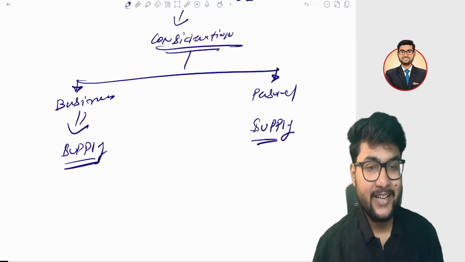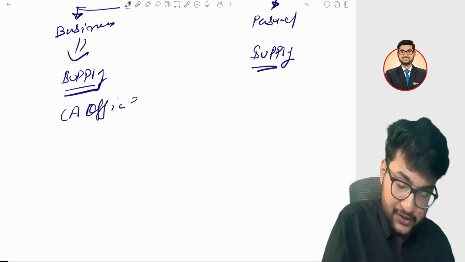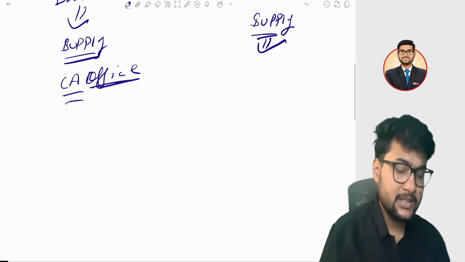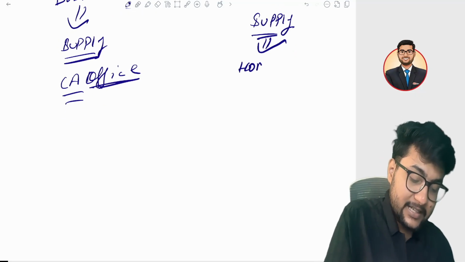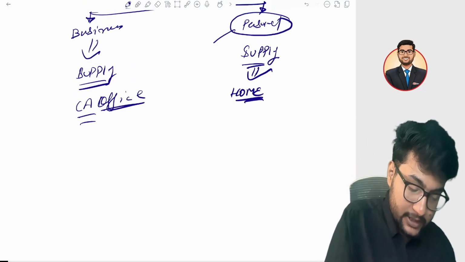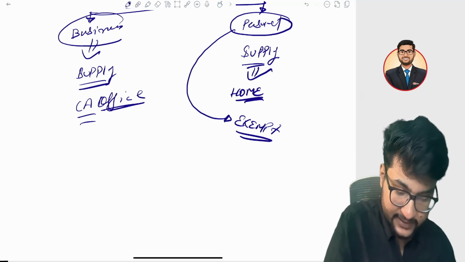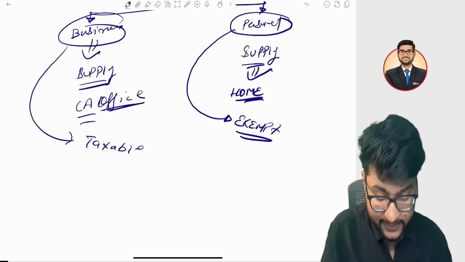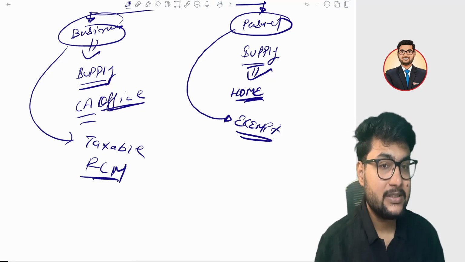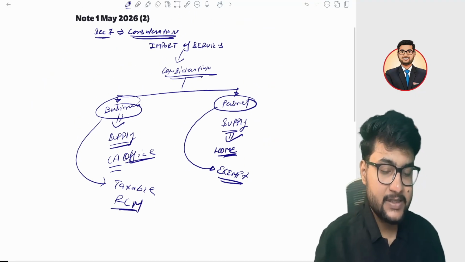For example, you take architect services for your newly constructed CA office. Now the CA office is a business, so it is a supply. For example, you take the architect services for your home, your personal home. In that case also, it is a supply in GST. We will later see that in case of personal use, it is exempt. But in case of business, it is taxable and it will be covered under reverse charge mechanism. The person who is in India will pay the tax on behalf of the architect. Are you getting my point? I hope so. So this is about import of services.